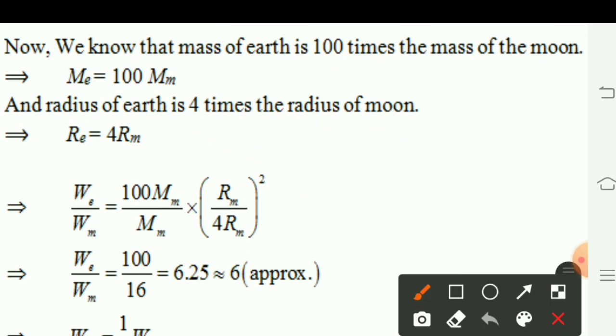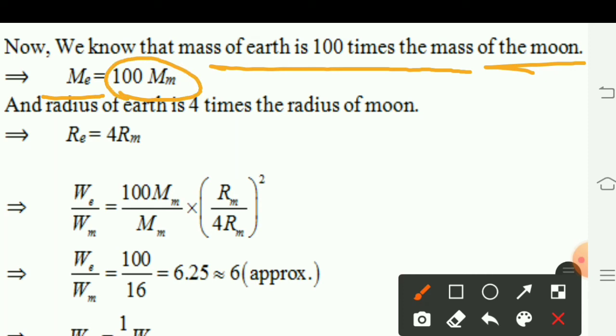Now, we know that the mass of the Earth is 100 times the mass of the moon. Therefore, you can write here that the mass of Earth is 100 times the mass of moon. The radius of the Earth is 4 times the radius of the moon. That sentence we can write in formula form: radius of Earth is 4 times that of the radius of moon, that is 4 into Rm.